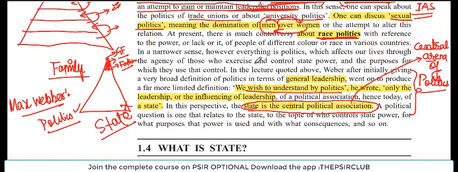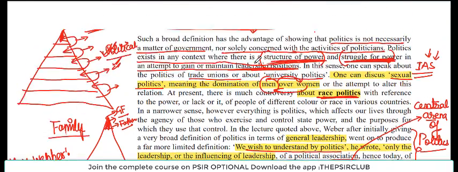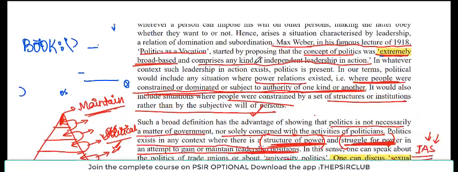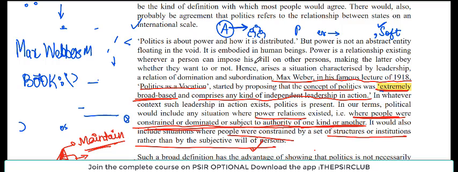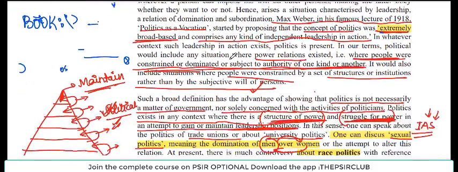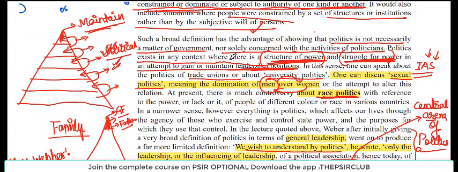And that is what Max Weber said. So I hope आपको थोड़ा सा concept politics का समझ में आया होगा. It is itself a very contested term, and we will be discussing it in times to come. But एक term हमने यहाँ पे discuss कर दिया, politics related to power, hierarchy, leadership in action, and ultimately related to state or the government.